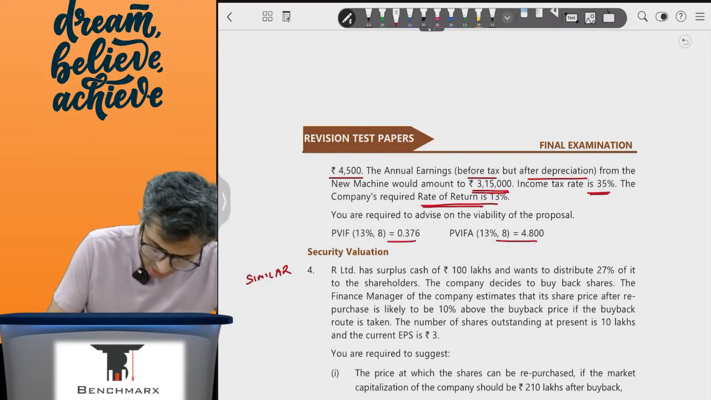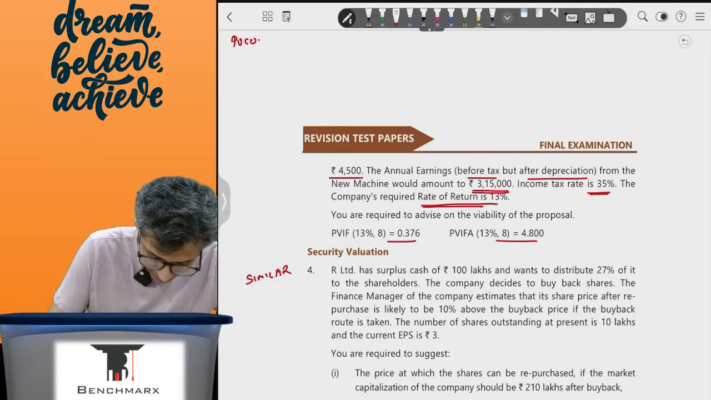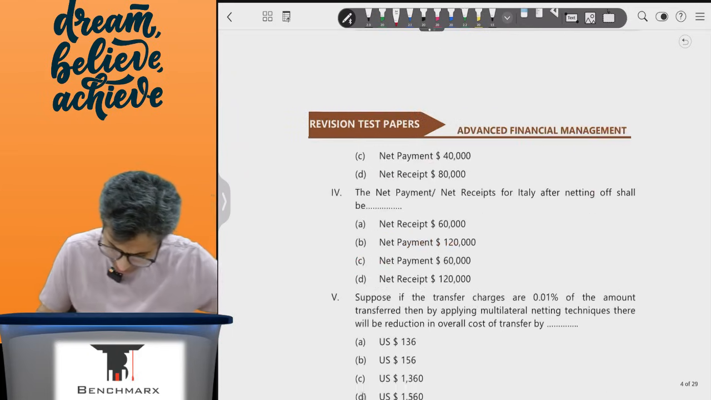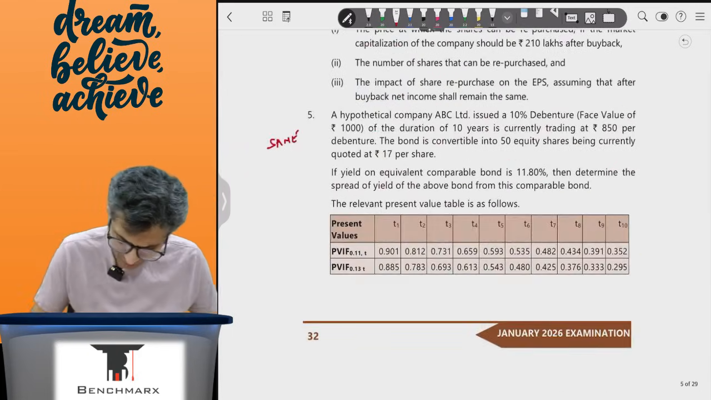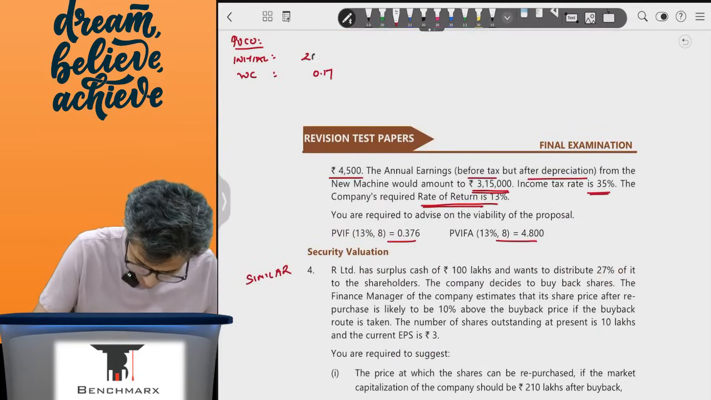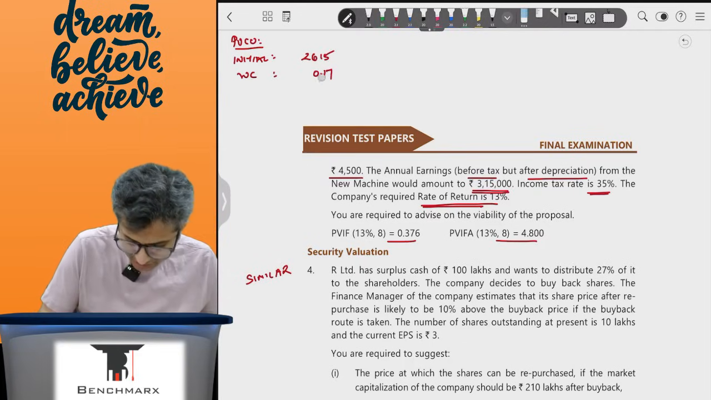So if I were to calculate the present value of my cash outflows, my initial investment would be, I think, 26 lakh 15,000. On working capital, I will spend another 17,000. Let us say if I were to take this in thousands only rather than lakhs, so this is 2615 and this will be 17,000 of initial working capital investment.